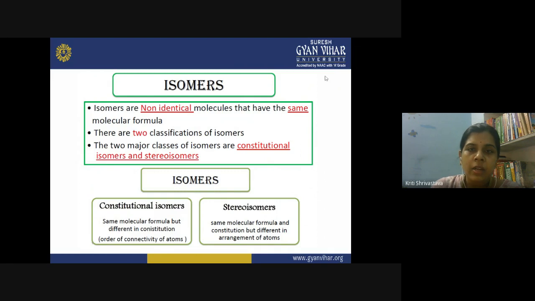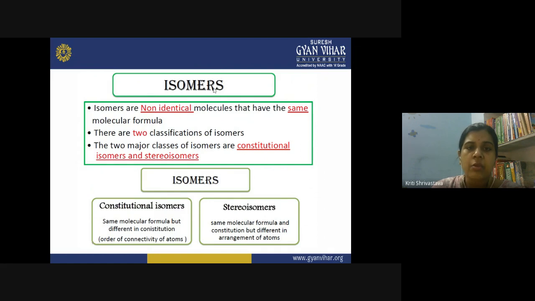All these different configurations possible from a single formula are called isomers. You can distinguish them on the basis of their physical properties, like melting point, their chemical properties, and of course their biological properties. So even when they have the same molecular formula, the molecules can have different properties.